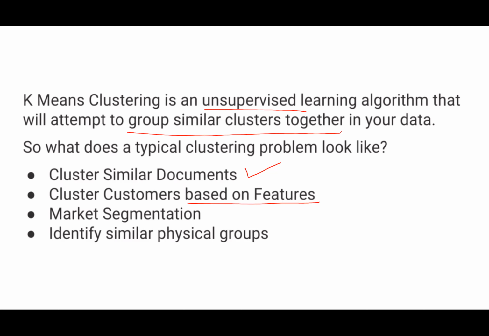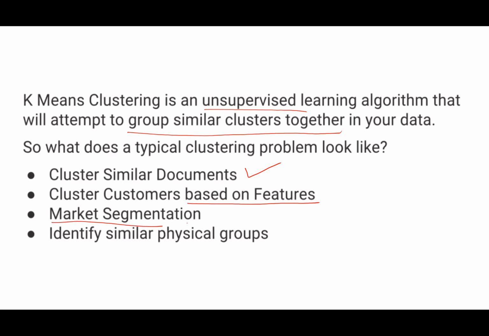This group is buying only products worth 5 to 10,000 and mainly buying clothes. This other group is spending much more, like 10 to 20 to 30,000, and they are buying electronics and other products also. So based on some underlying similarity, you are grouping the data points together.